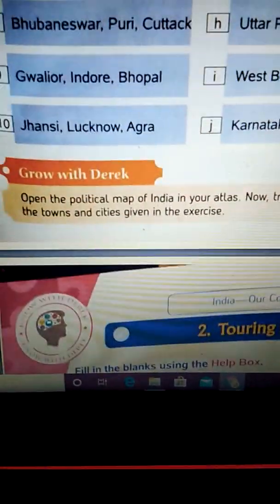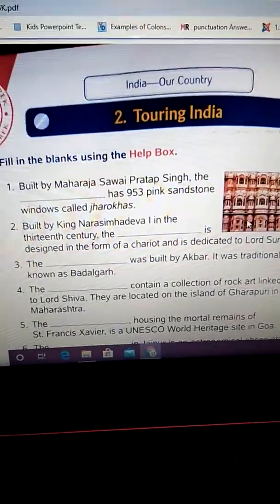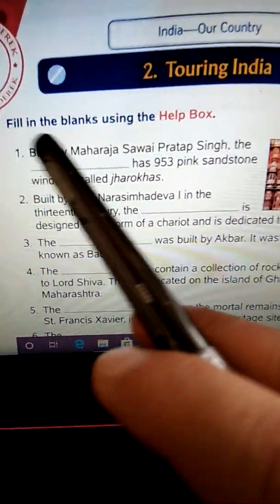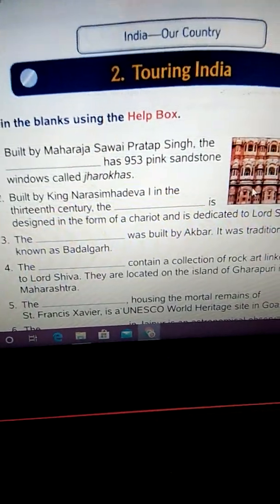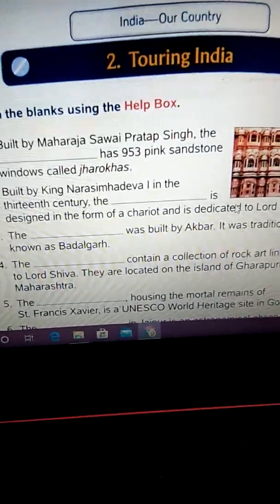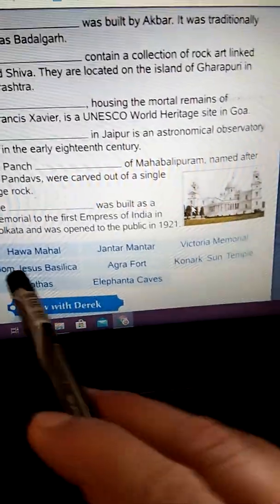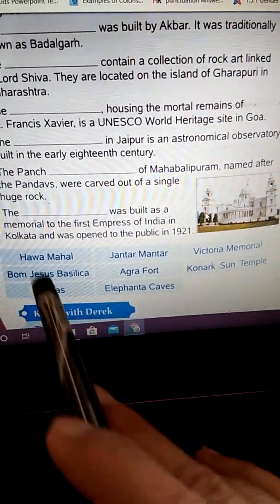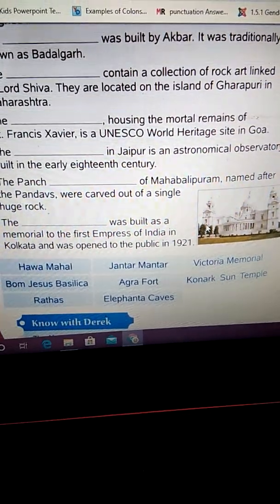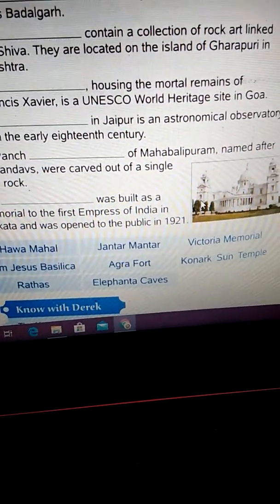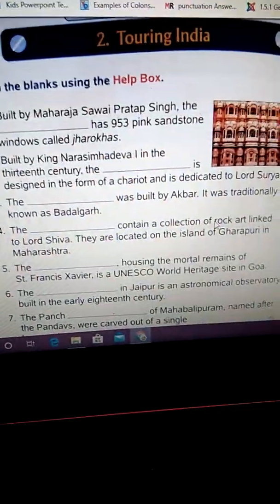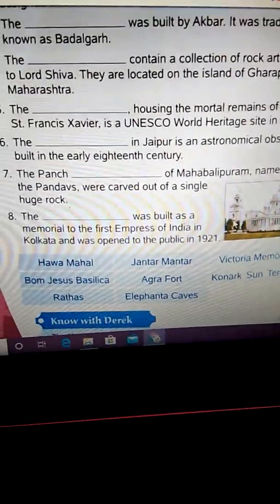Clear? Now we come to the second chapter. Second chapter is also about India. It's touring India. Fill in the blanks using the help box. Like here you have the fill in the blanks, and if you go at the bottom of the page, you will see that the help box is given here with the names of the places, the monuments and the famous places. Okay, so what you will have to do is fill in the blanks with the correct answer from this box.